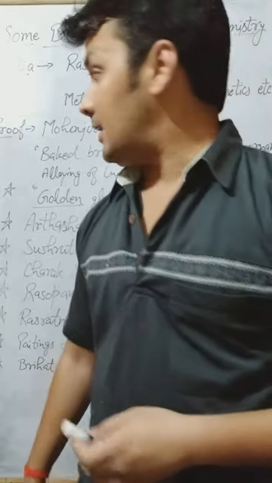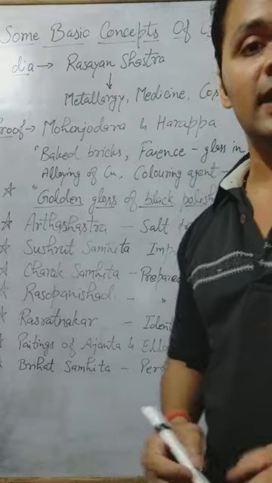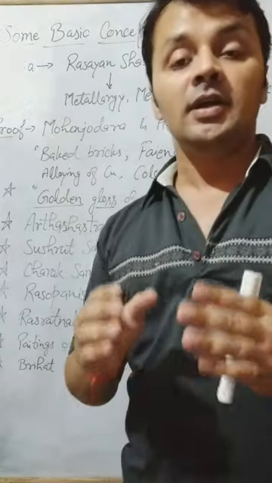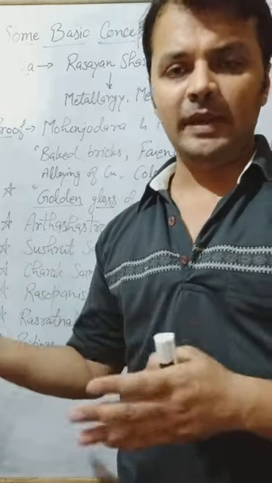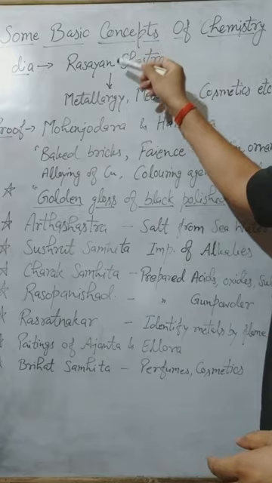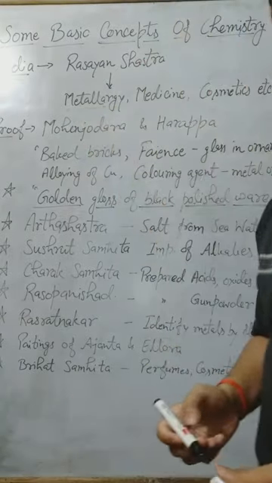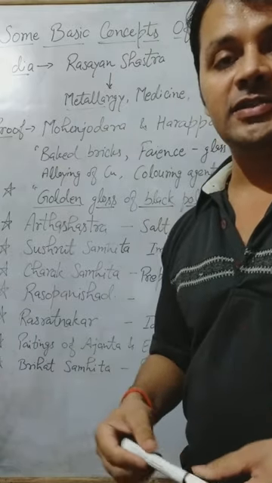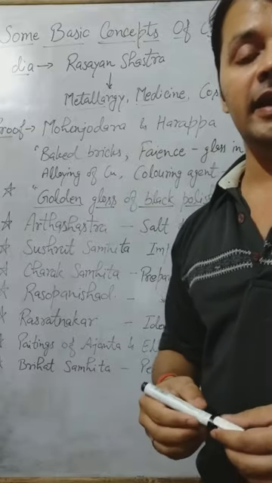For example, in India, the study of chemistry was known as Rasayan Shastra. Rasayan Shastra means where we work on the chemicals. Ras Kriya or Ras Tantra, many names, right? And this basically involved metallurgy. Metallurgy, in class 10th also we have studied, is the study of the extraction of metals. Then in the medicinal part also India has achieved a lot.